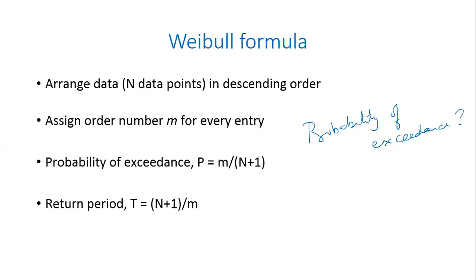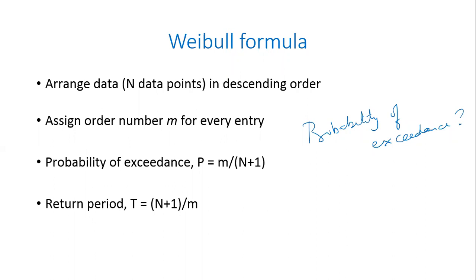Why do we say m divided by n plus 1? For any given entry, why do we divide m by n plus 1 and why not by n? Anybody?